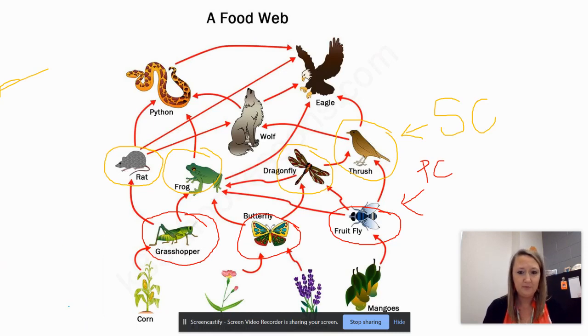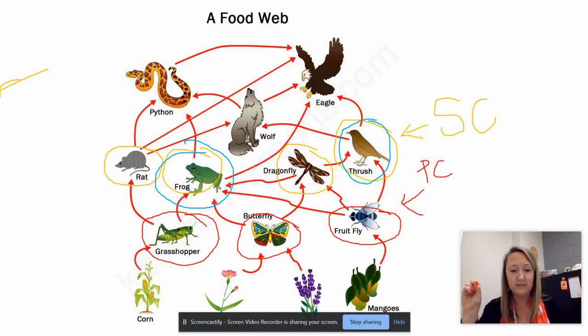Let's change to another color. So let's keep going. We start with our producer. We've got our fruit fly. Our fruit fly gets eaten by our dragonfly. Our dragonfly gets eaten by a thrush. Oh, Miss Young, you already circled that. Yes, organisms can be secondary consumers in one food chain and tertiary consumers in another. A fruit fly gets eaten by a dragonfly. The dragonfly gets eaten by a frog. Also, tertiary consumer. Can the fruit fly still get eaten by the frog? Yeah, but the dragonfly can also get eaten by the frog. So that makes the frog a tertiary consumer in this food chain. Remember, a food chain has only one organism at each step.